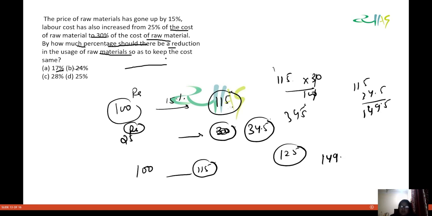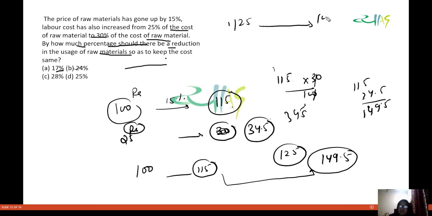Okay, 149.5 you are having. The final cost. So original cost you were having 125, now the final cost you are having 149.5. Fine.